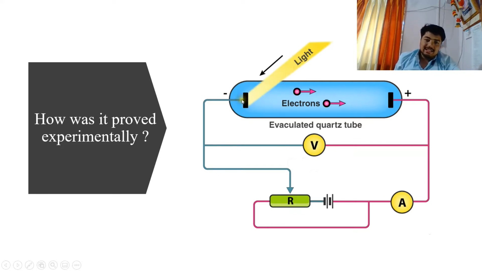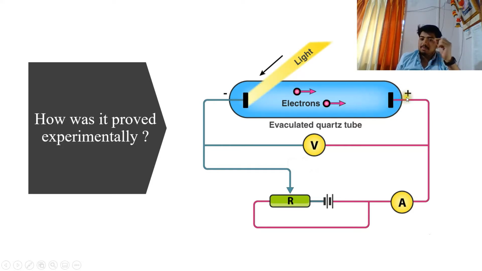Now, when the light is incident, there are a few free electrons on this metal surface. When the light is incident on this surface, the free electrons get excited and get enough energy to break the bond between the metal nuclei and themselves, and they are freely ejected out from the metal surface. Now, here is a positive charge and inside there is vacuum, so there is no air resistance for these electrons